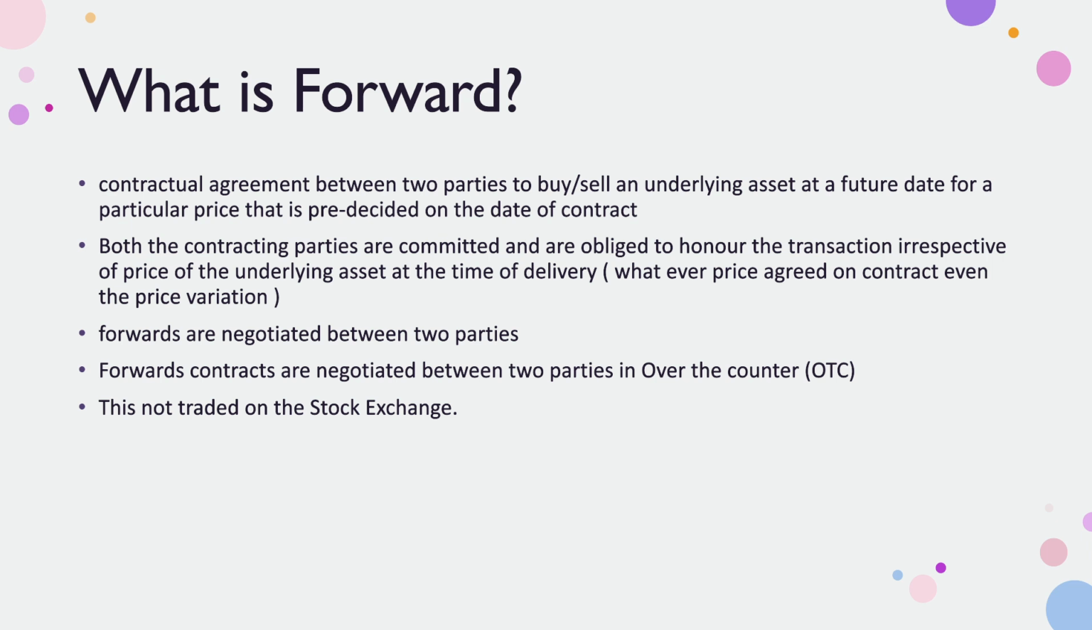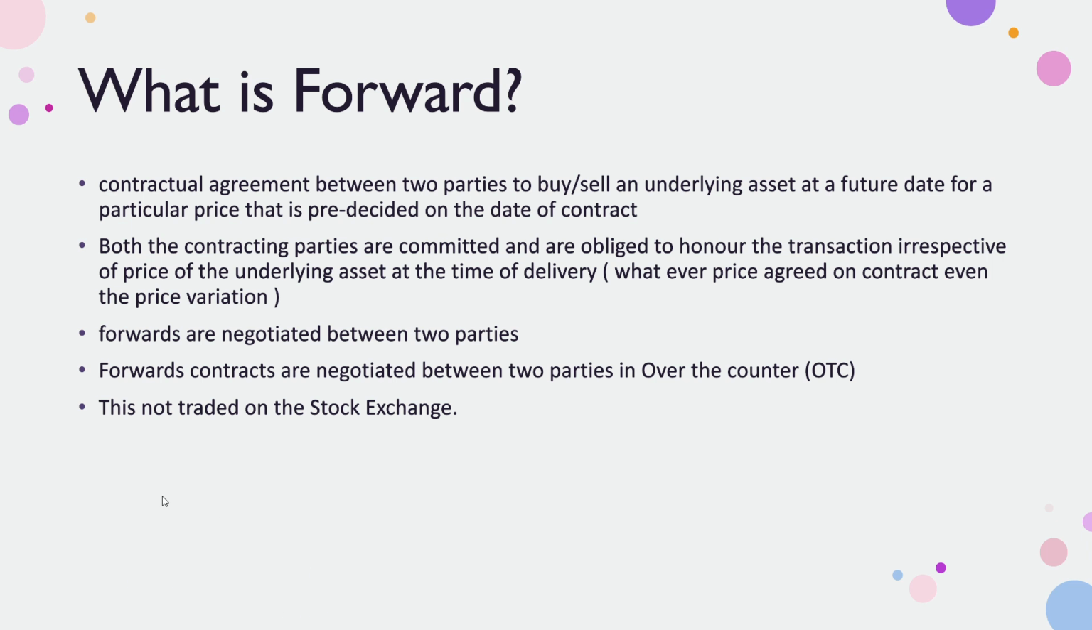For a particular price, on a particular date as well. For example, you and I make a contract to sell a particular stock. Let's assume 100 rupees worth of stock, and I agree to sell it to you for 120 rupees at the end of October. This is how it will work.